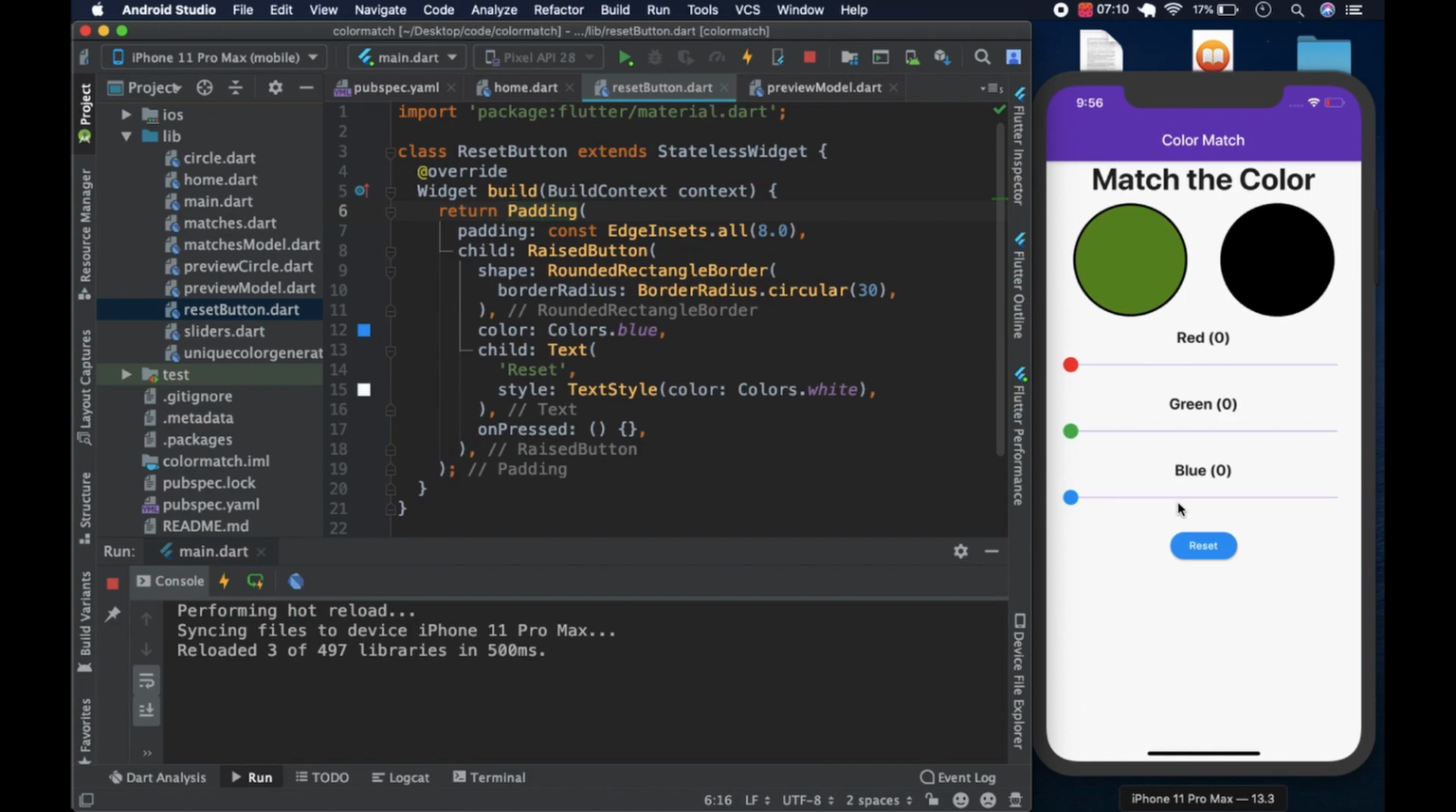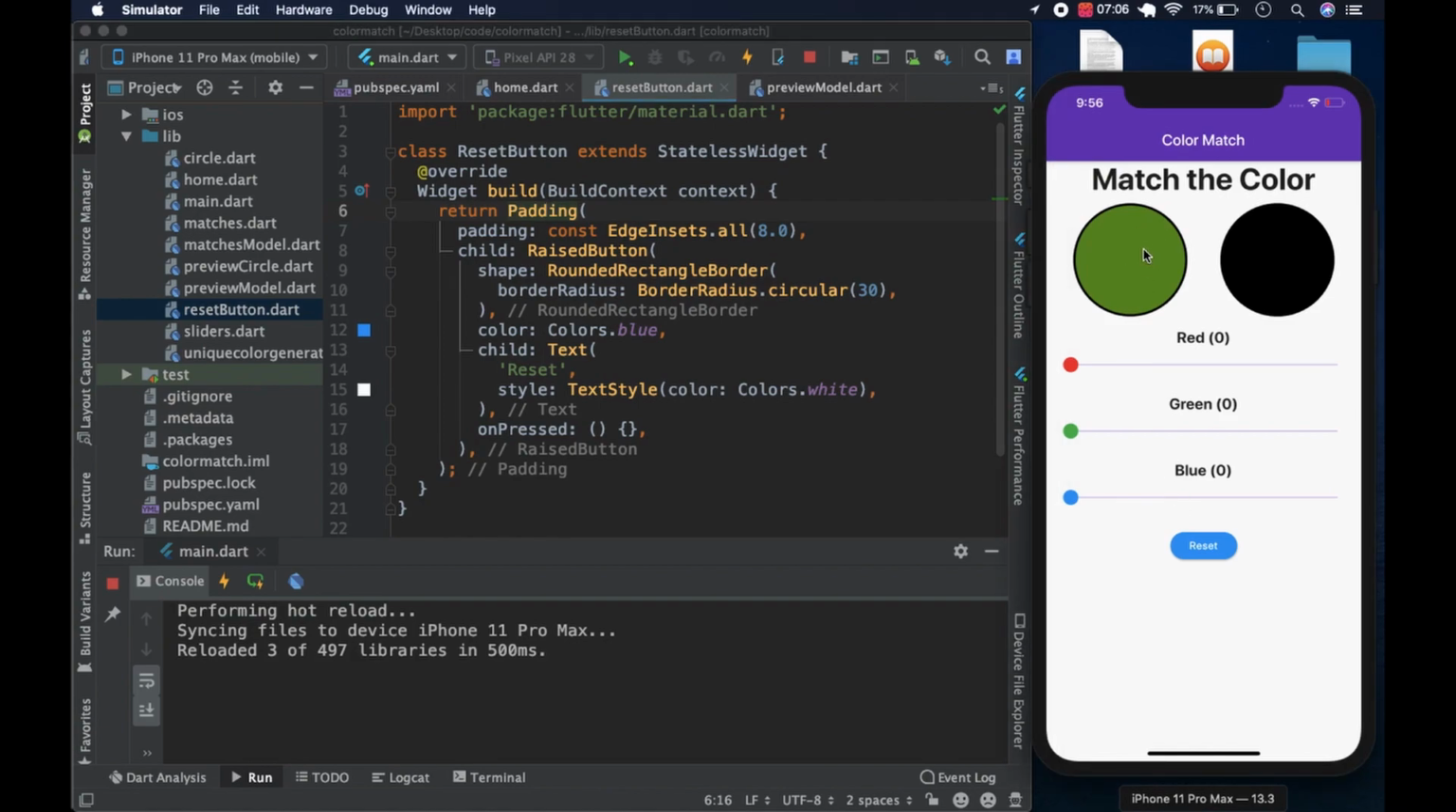Now it's time to work on the color, on the match, on the reset, and the match is this one, the preview and the match. The sliders, that is, the sliders for the match and the color for the preview. So to create the function that will reset the match circle, we go to the preview model. No, the preview circle. Sorry, this is the preview and this is the match, right? I keep confusing them. So first we go to the preview model.